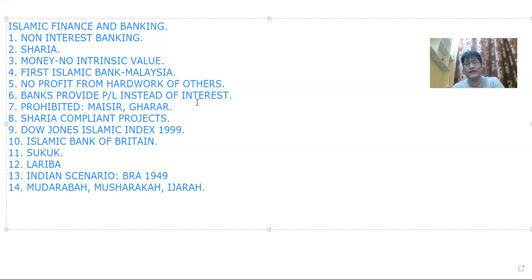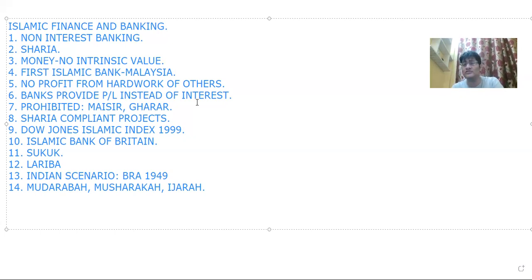And it was first set up in the UK, as the UK was the first non-Islamic country to adhere to these Islamic principles. So sukuk is nothing but Islamic bonds. They don't have interest, they have a share of profit element that is distributed. Yeah, it is disguised as interest. I know a lot of you are having that in mind. So it is interest in disguise. But yeah, whatever it is.